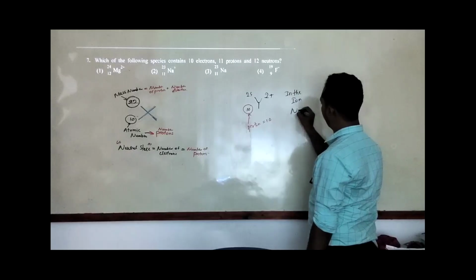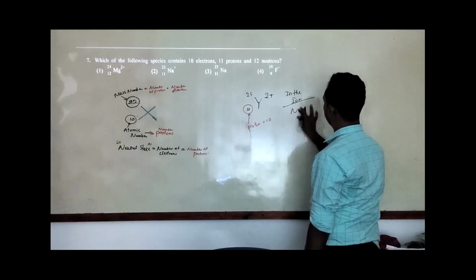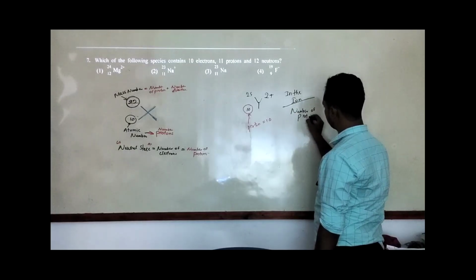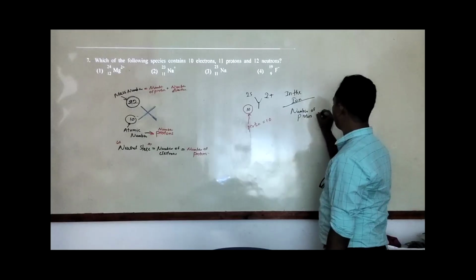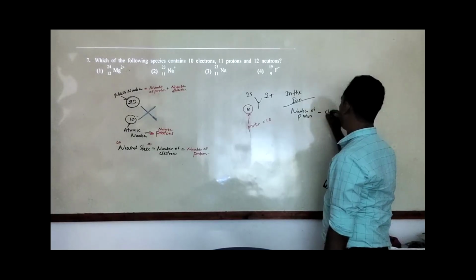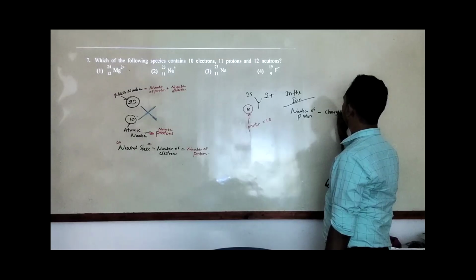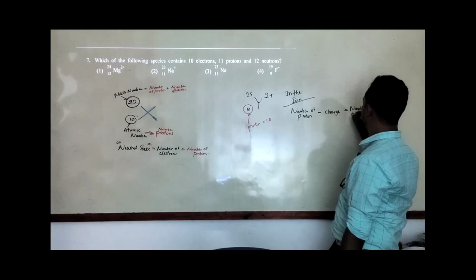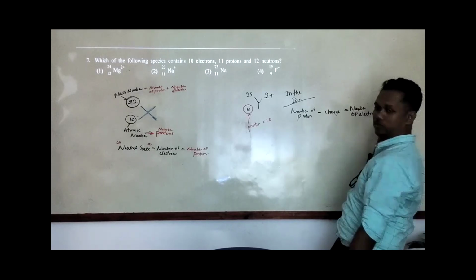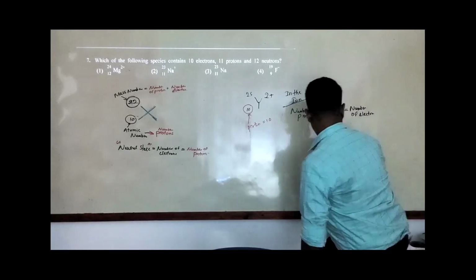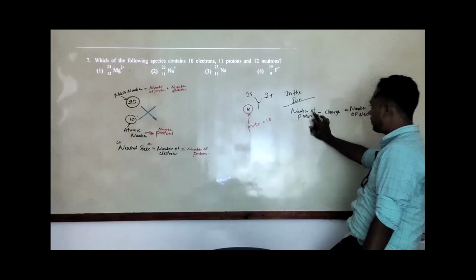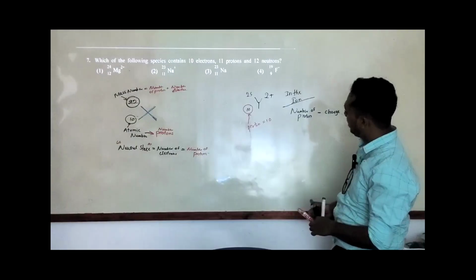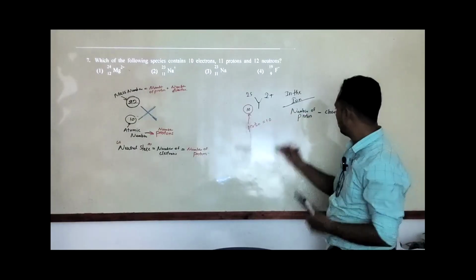in the ion, the number of protons minus the charge will be equal to the number of electrons. Okay, number of electrons, right? You can see it here, right? So number of protons minus charge, that means if there is 2 plus, then